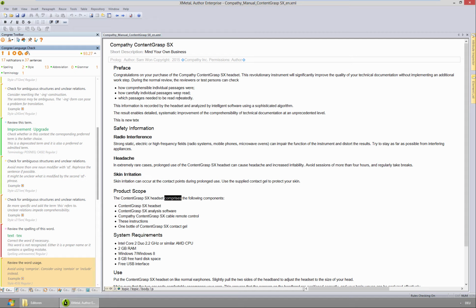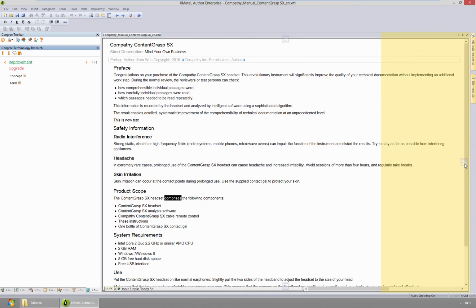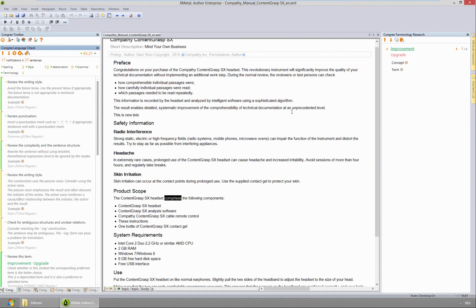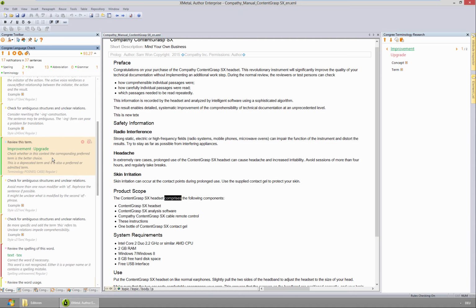Especially terminology issues can have a huge impact on document readability. That is why Congree integrates a comfortable and automatic terminology research feature in XMetaL. It shows me all the useful information stored in my terminology database, helping me to easily decide how I should react to terminology notifications. In this example, I see the definition stored for this word in the terminology database.